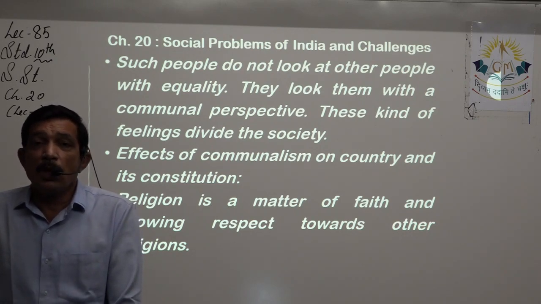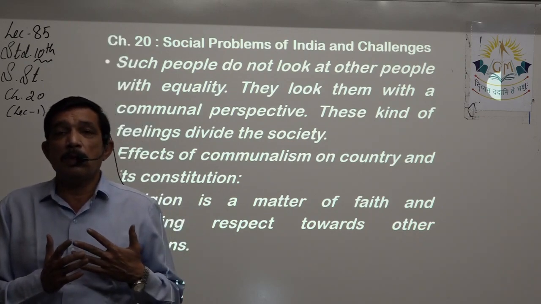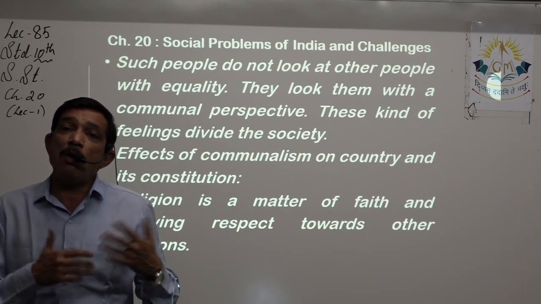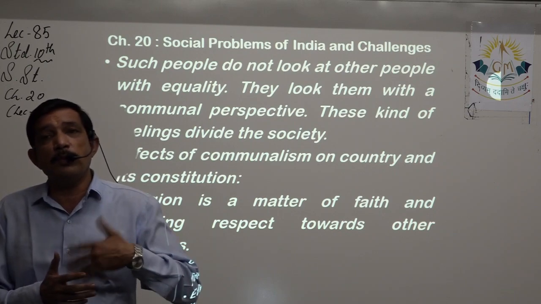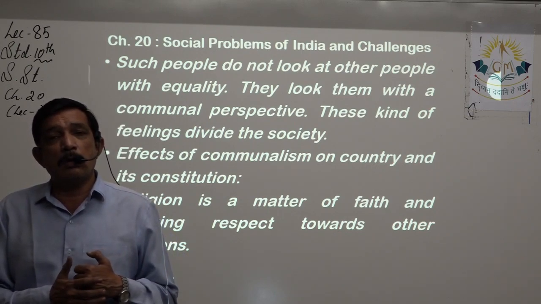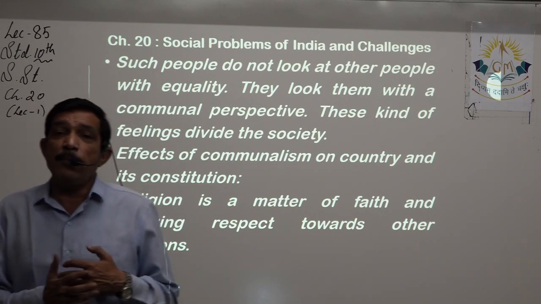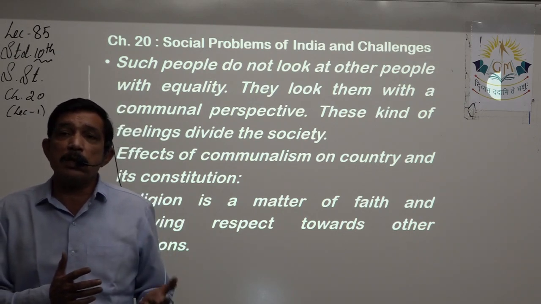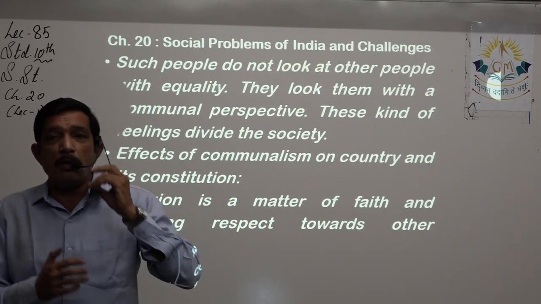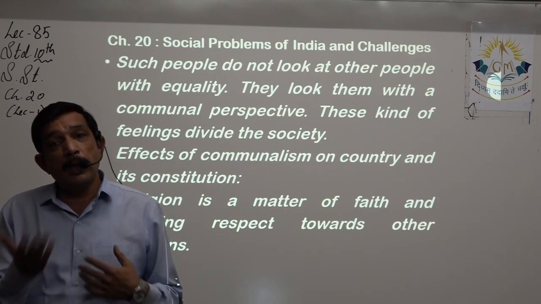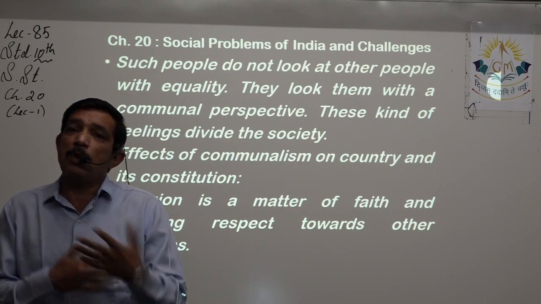right? So it always happens that people following the religion that is the majority have a superiority complex, and they try to prove that their religion is the best. They enter into clashes, or they discriminate against people on the basis of religion, and so the tension keeps on increasing.